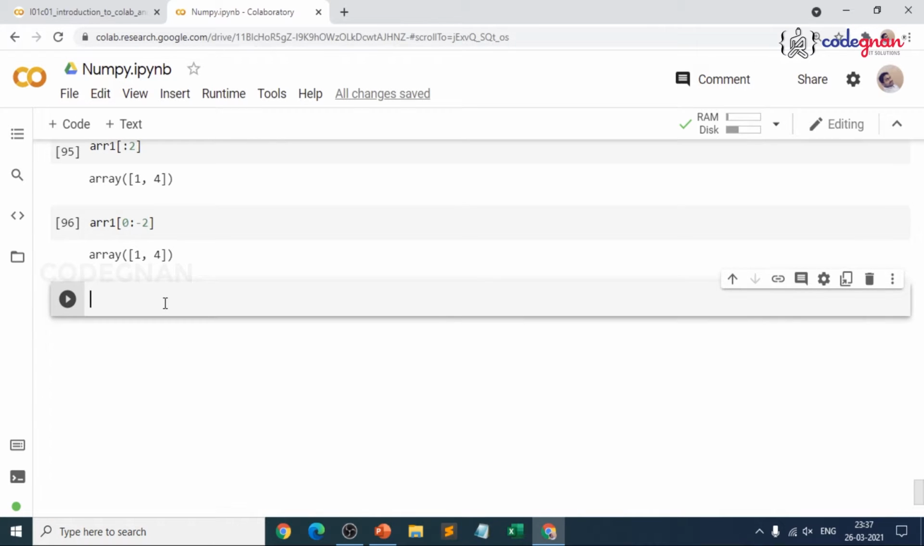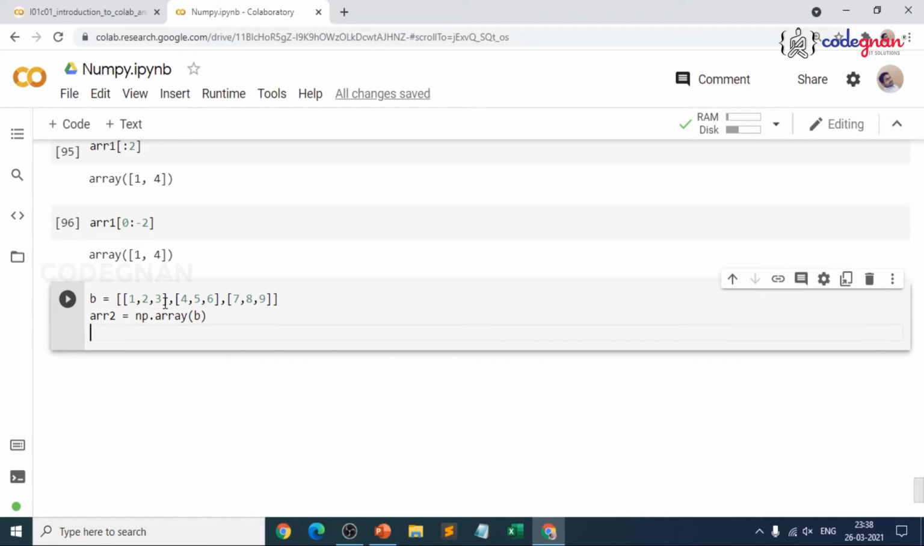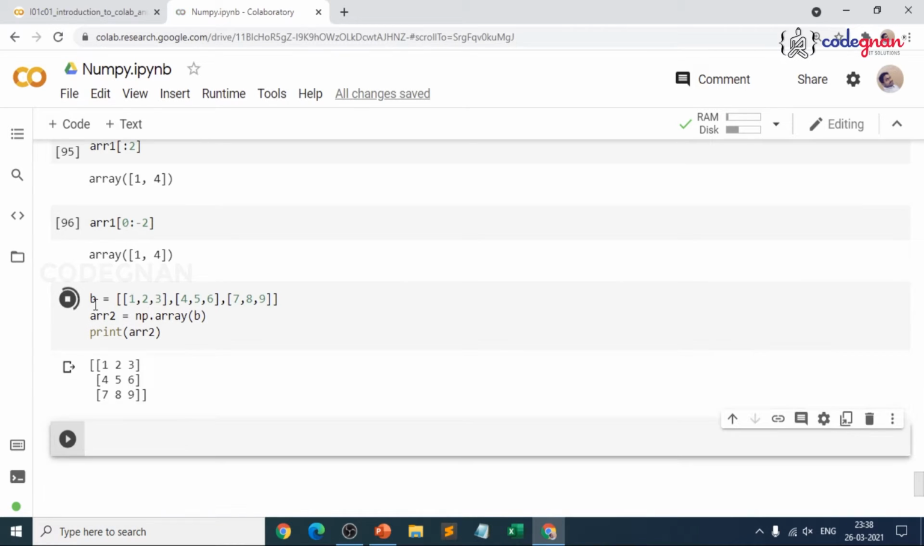Now let me go for a 2-dimensional array. You can define it by giving square braces within it. I'll define it as a list of lists. So b is equal to 1, 2, 3, because I want to make it familiar with the concept of list, then 7, 8, 9. I am converting this to an array. Then I'll define arr2 equal to np dot array of my input b, and give print of arr2 so that I can differentiate the variable names.